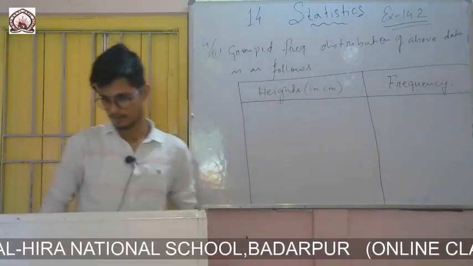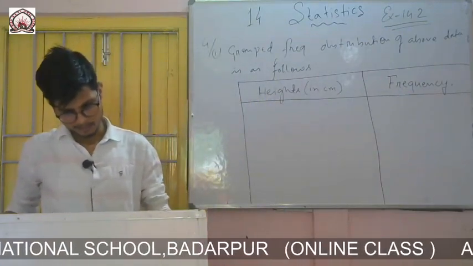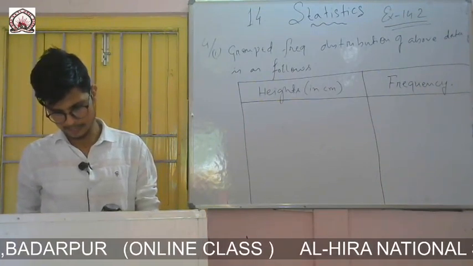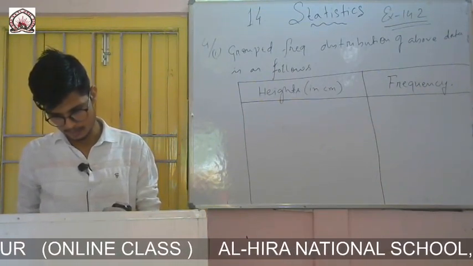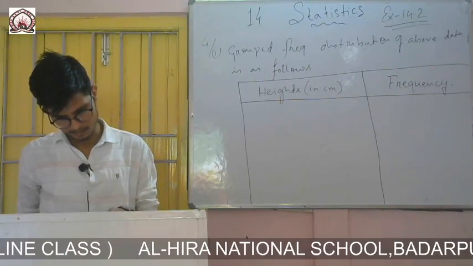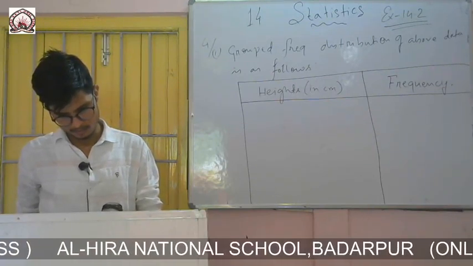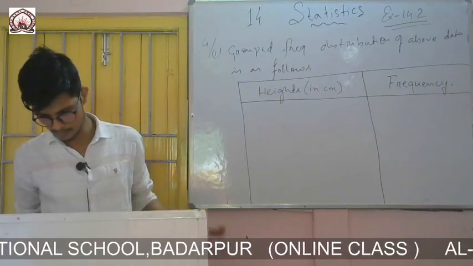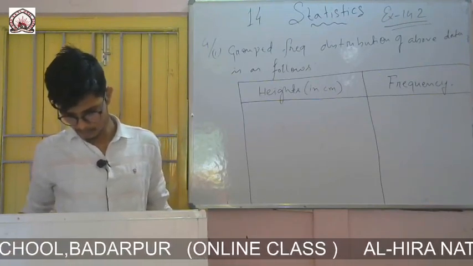So now you see, from 150 we have to start, and up to the highest data given here. It is more than 170, no, up to 170. Yes, so more than 170 is also there.